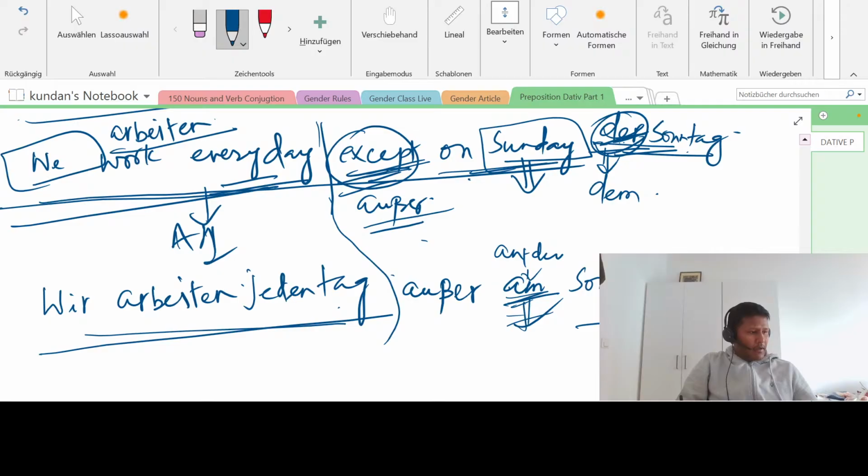What is the meaning of "bei"? It has a different meaning. That's why people get confused, right? Which one is what? Let us take an example and then you will understand.